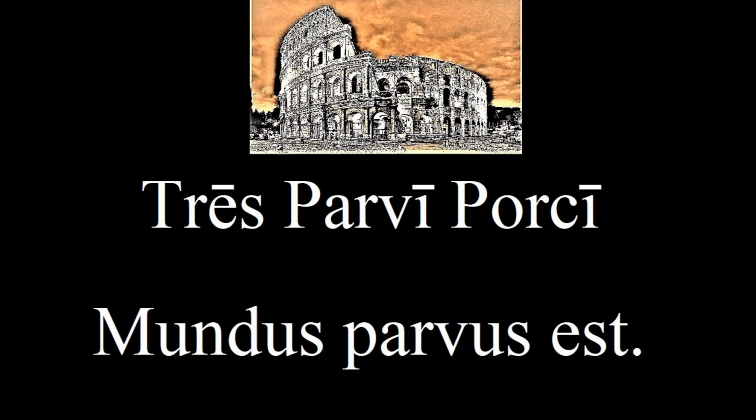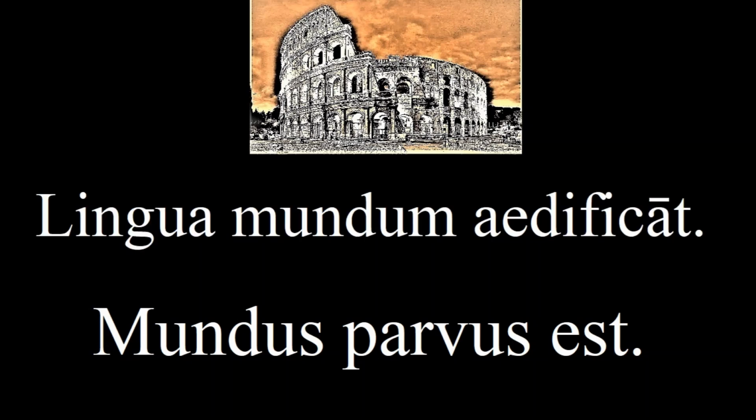This is another word we'll need for the story, but it's also very important. The following sentence means it's a small world. Mundus parvus est. And if I mention that the final word in the next sentence is related to edifice, but is a verb, can you guess what the next sentence means? Lingua mundum aedificāt.